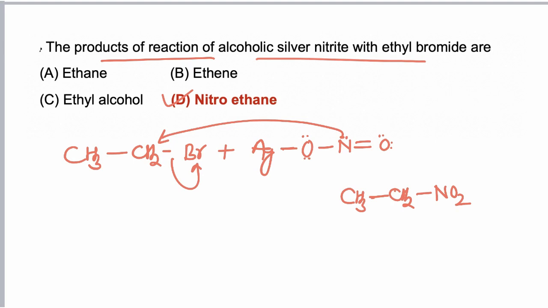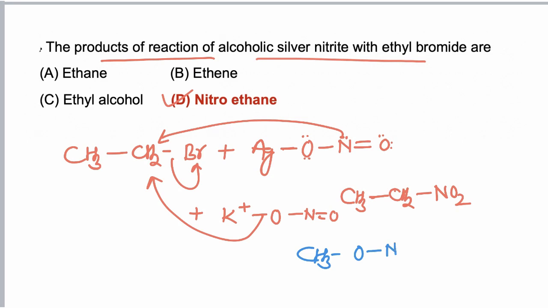Now if KNO2 is used, KNO2 is an ionic compound, and due to ionic behavior now O negative acts as a nucleophile. Hence if KNO2 is taken, then CH3CH2ONO is formed as a product. So we have to keep in mind that if AgNO2 is taken, then we form nitroethane, and if KNO2 is taken, then the nitrite group is attached through oxygen.